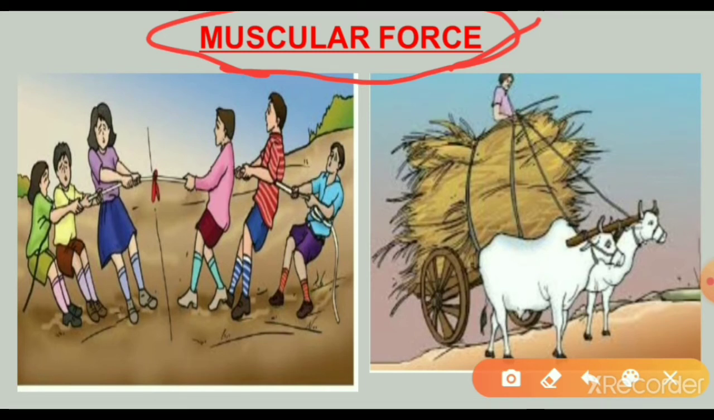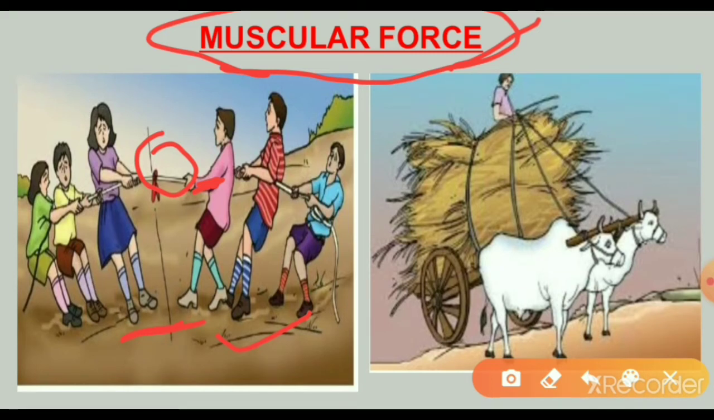The muscular force is applied only after the interaction between the objects. For example, in the first image, the tug of war, what is the contact? This is the contact between the two teams. Here the force due to the action of muscles is called muscular force. Imagine if you lift a book or lift a bucket, the action of muscles is called muscular force.